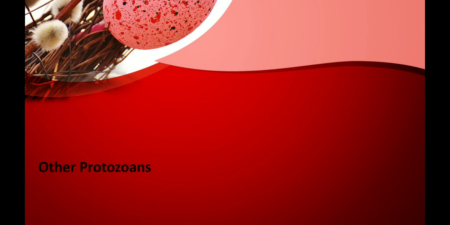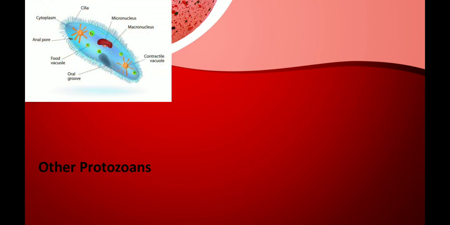I want to show you the images of certain protozoans. This is the first picture showing Paramecium. Paramecium is also a protozoa which has cilia all around its body.